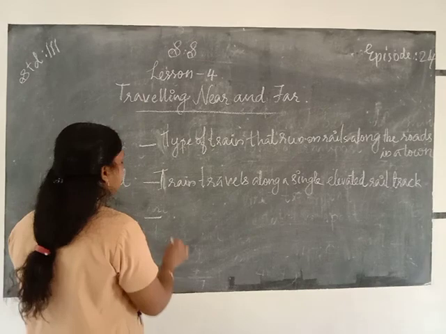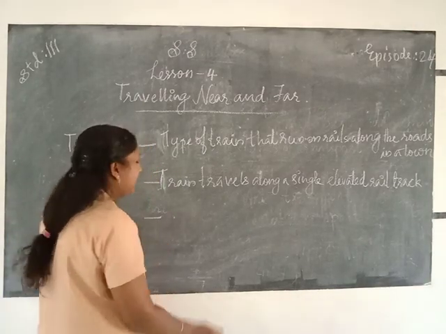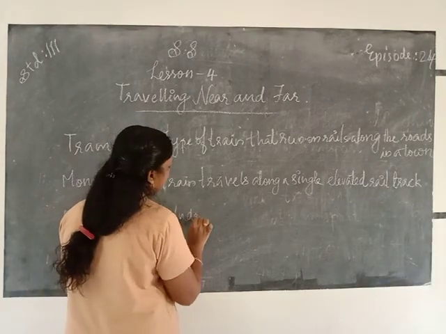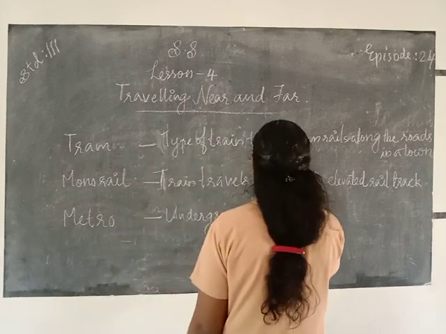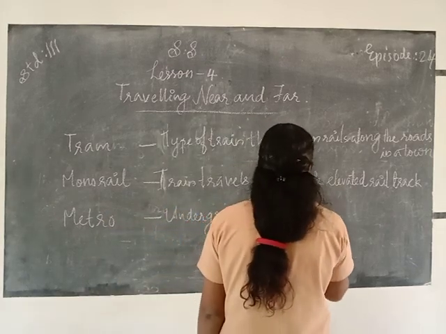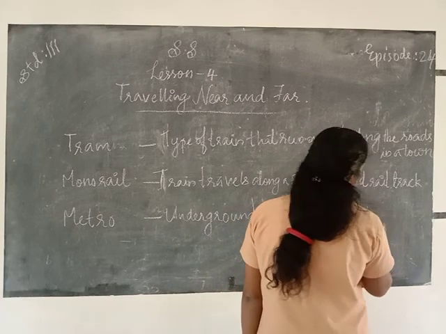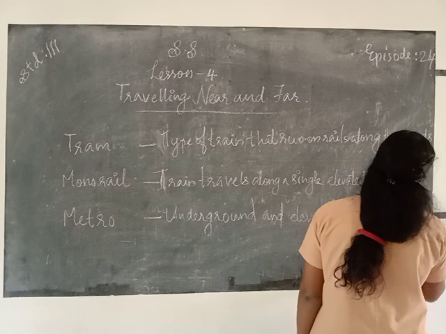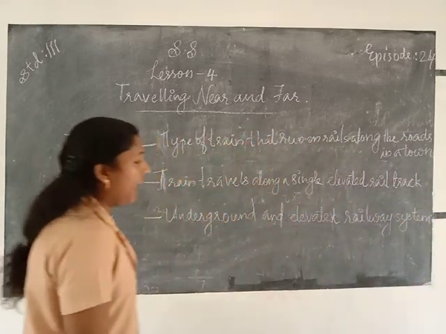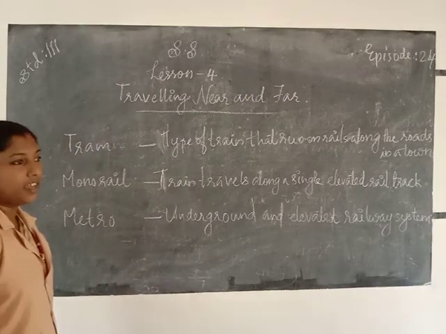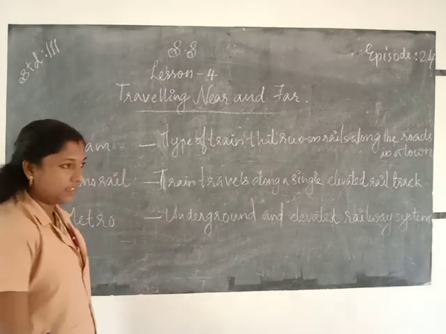That means metro is an underground and elevated railway system.